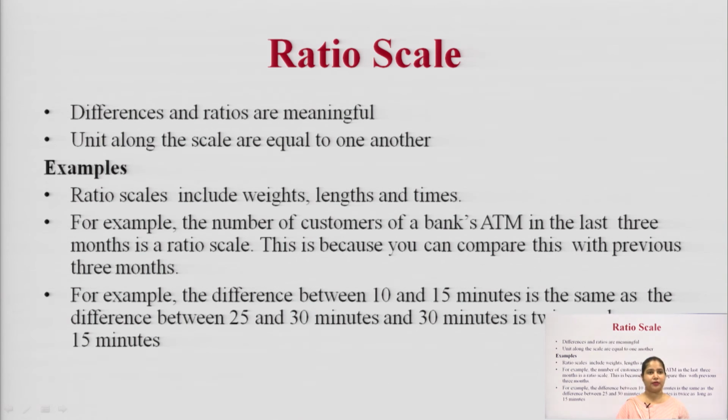When you talk about difference and ratio, it is basically when you compare. The ratio scale is used when you try to compare.